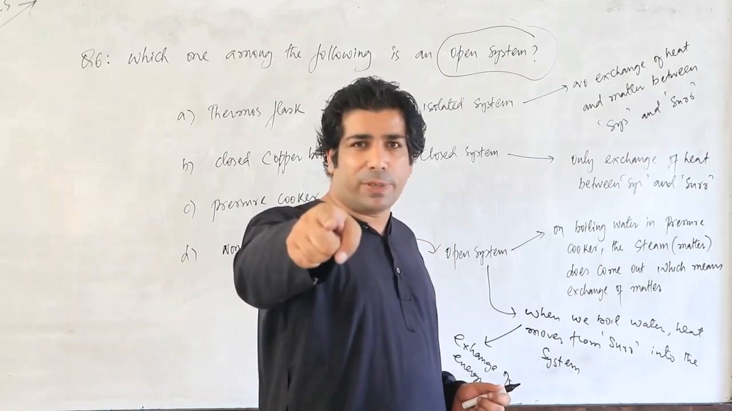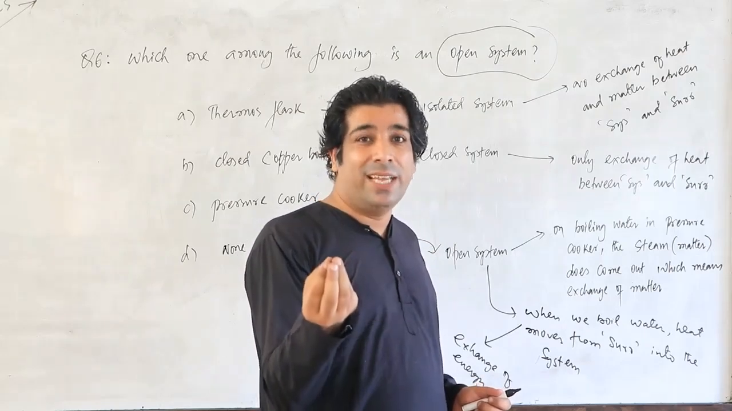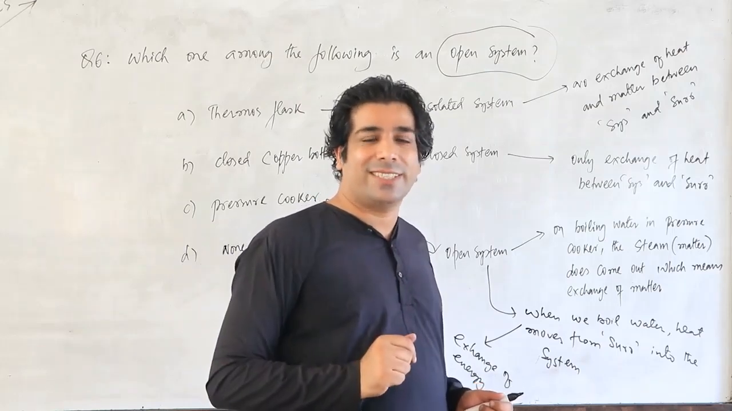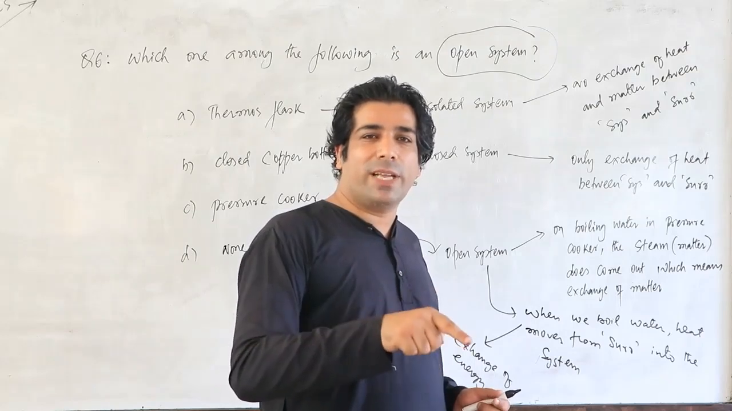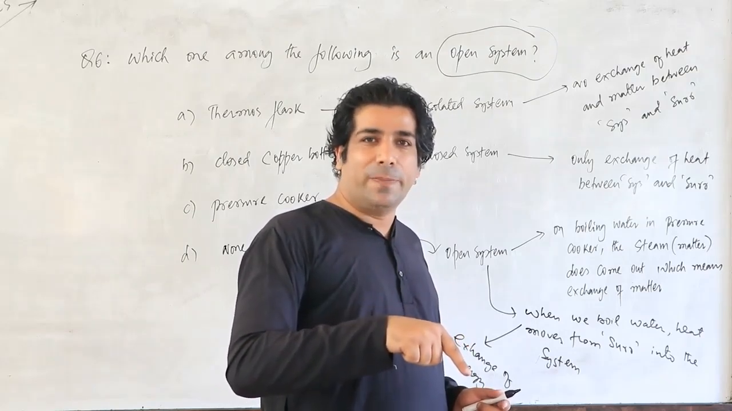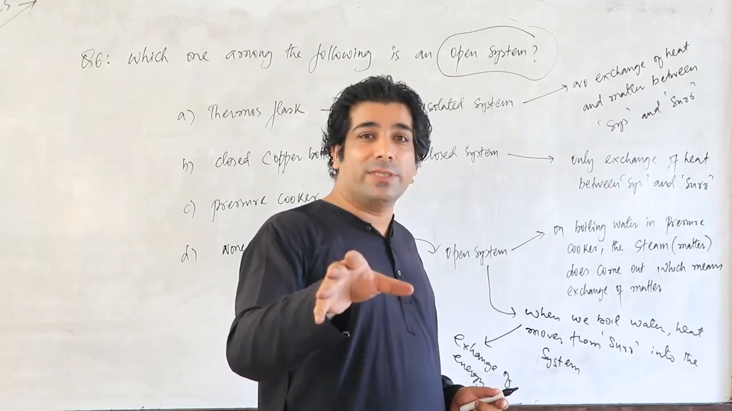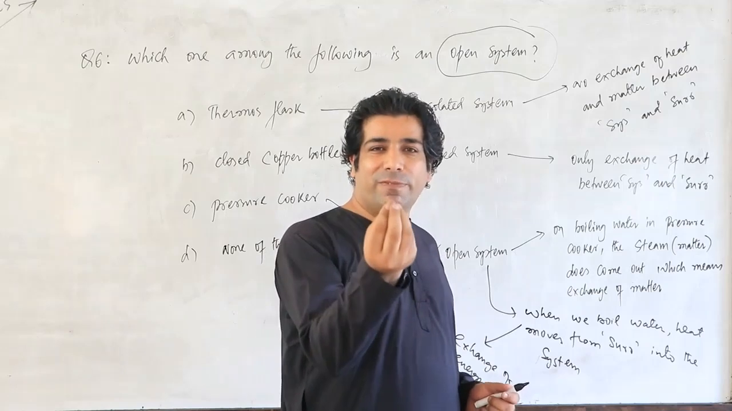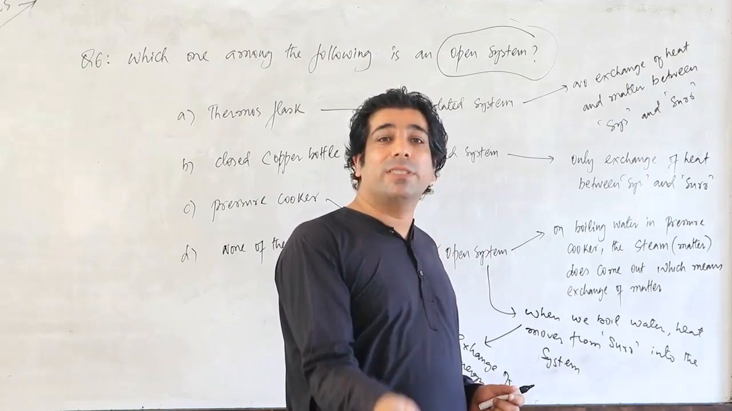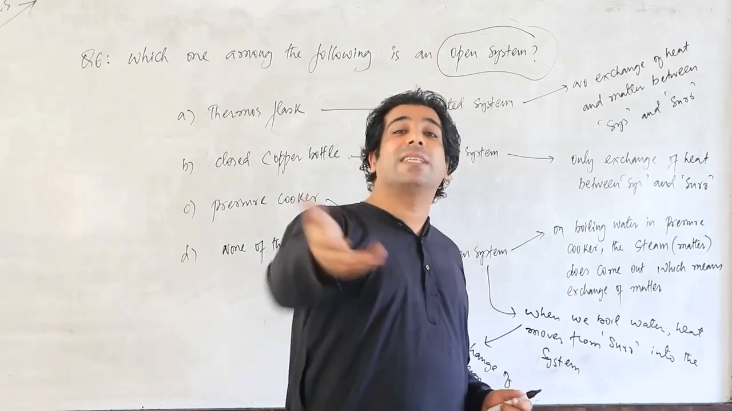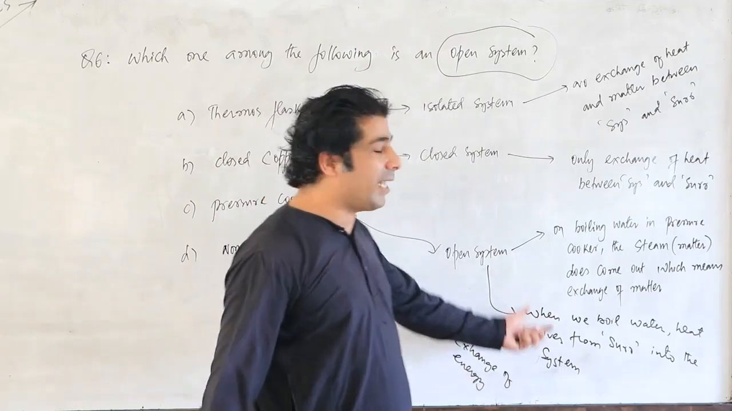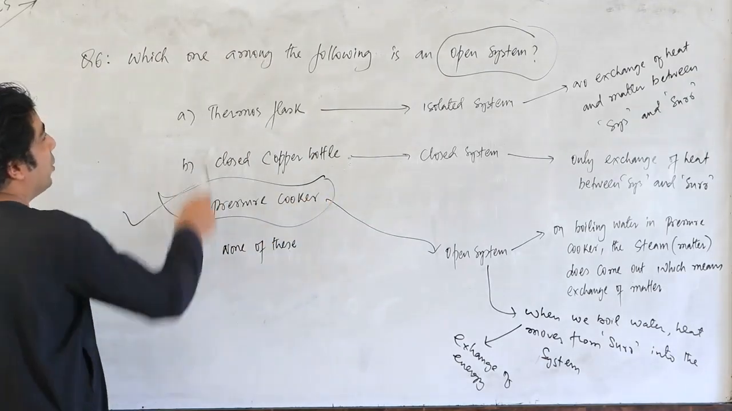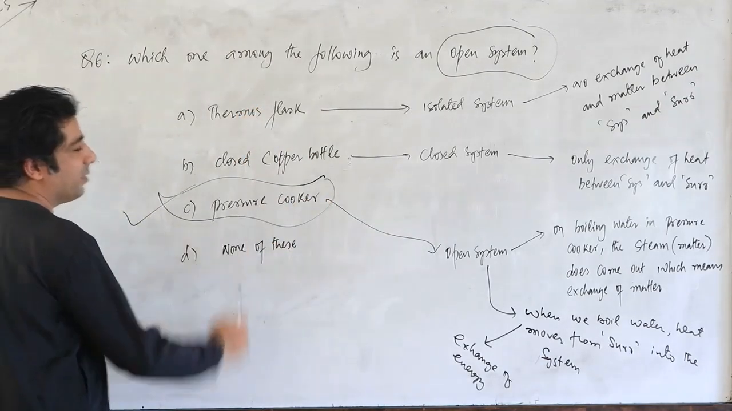Even if you touch the pressure cooker, you will feel the heat. That means heat is exchanged between system and surroundings. On boiling water, you are supplying heat from outside. When you touch the pressure cooker, heat comes out from the pressure cooker into your hand. That means heat exchange is there. When the whistle blows, the steam comes out. That means matter is also coming out. So both exchanges are happening there. So the pressure cooker is an open system, my dear friends. Which one among the following is an open system? The answer is pressure cooker.